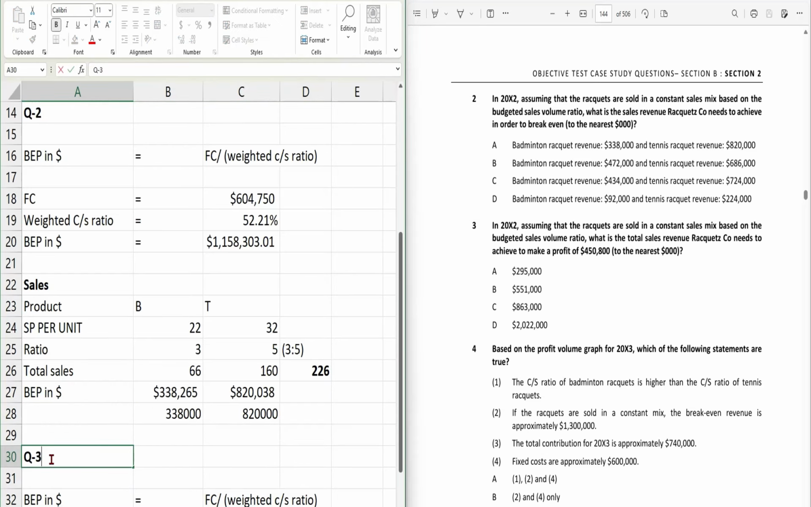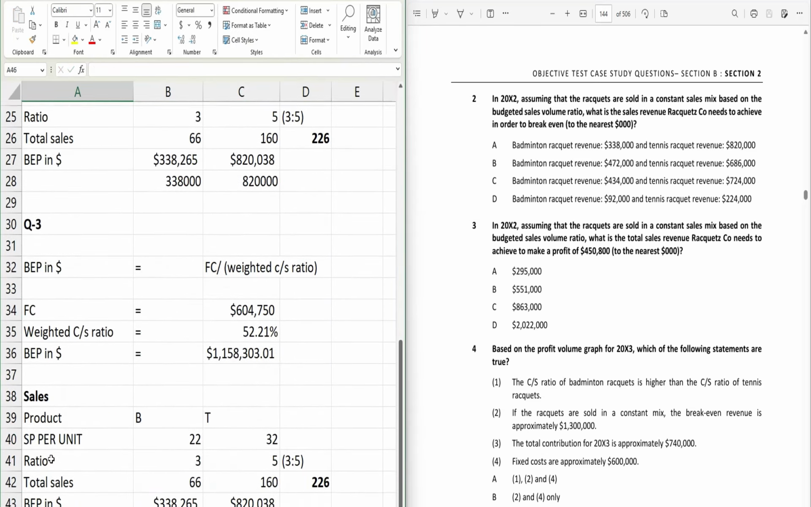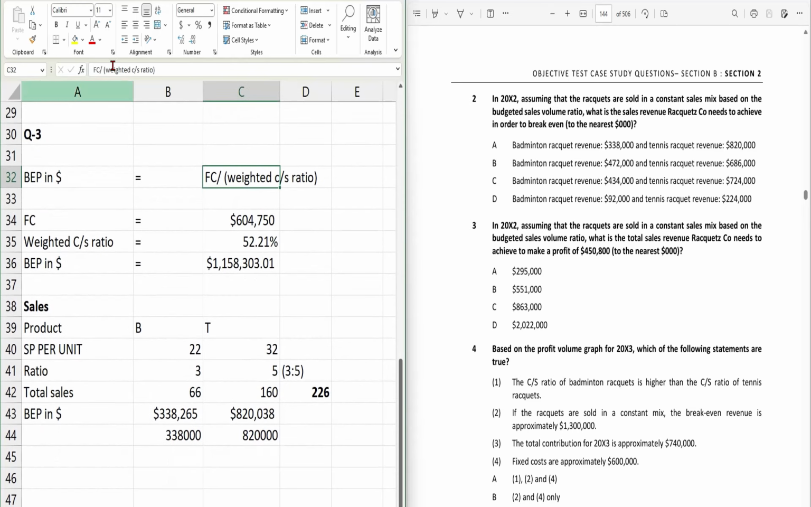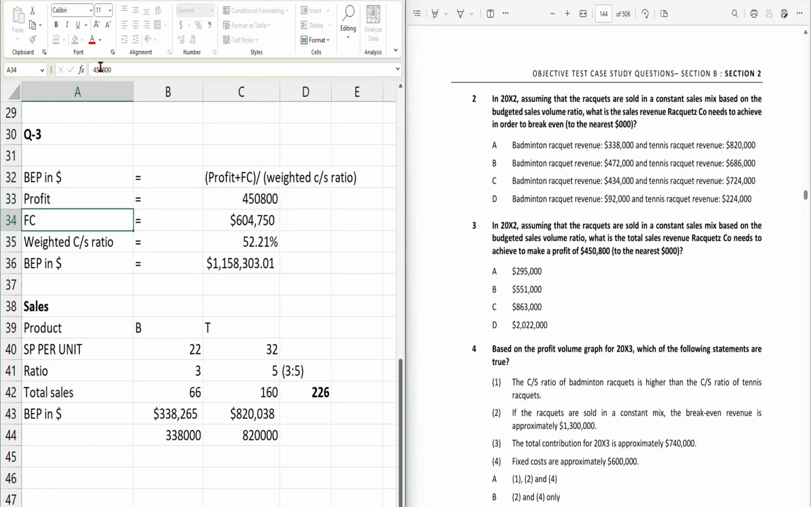Again, same approach. The only difference is that you need to add the profit now here along with the fixed cost. So here we will add the profit that we want to achieve, and then the rest will be the same. Rest approach will be the same. So now what is the profit that we want to achieve? It's 450,800, right? Yeah. So now we will take this value as well along with the fixed cost, and adding these two will give.